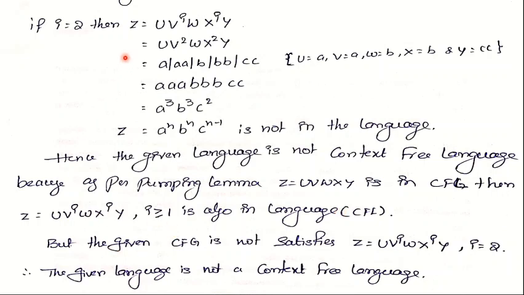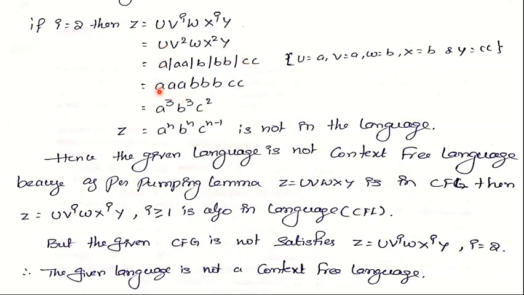Here the string Z is U V power i W X power i Y, and we assume the value of i is 2. The possible values for i are greater than or equal to 1, and 2 is greater than 1, so we can substitute it into this notation. Then it becomes U V power 2 W X power 2 Y. That means U occurs one time, V occurs 2 times, W occurs 1 time, X occurs 2 times and Y occurs 1 time.